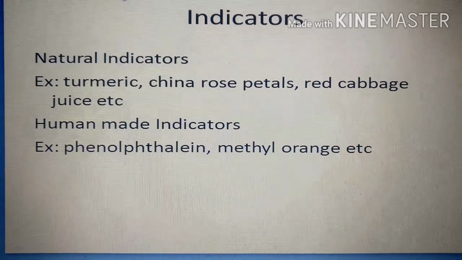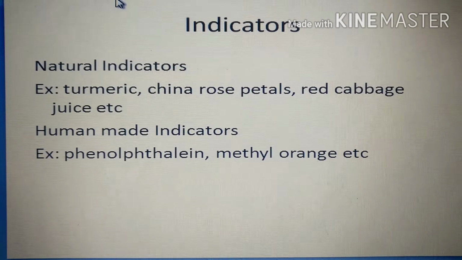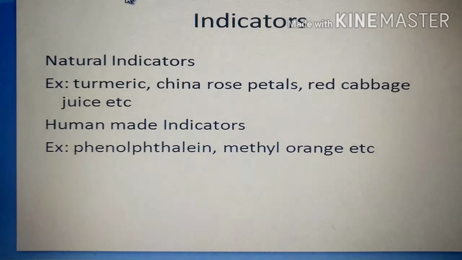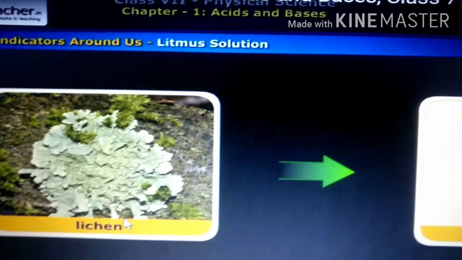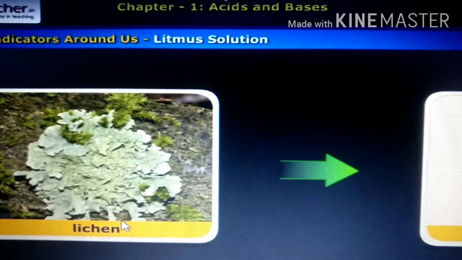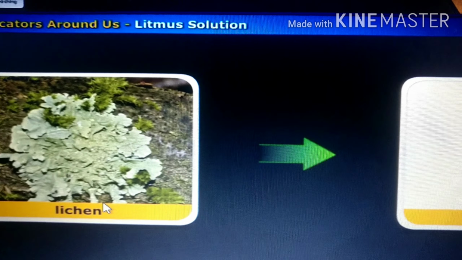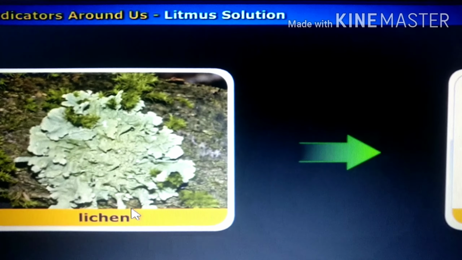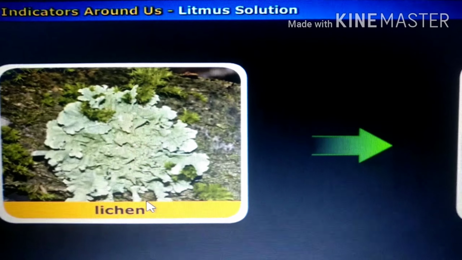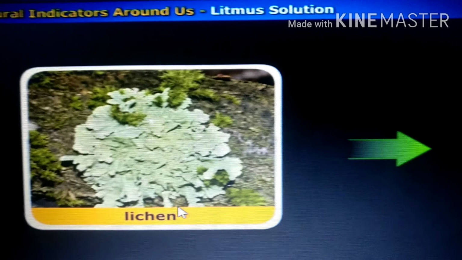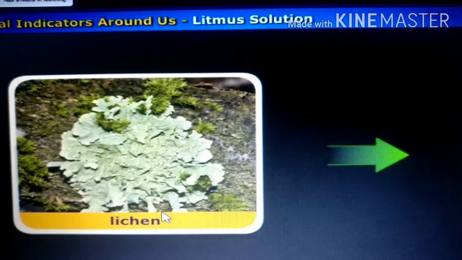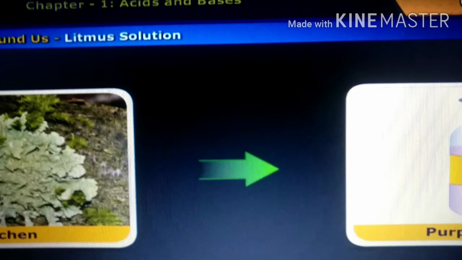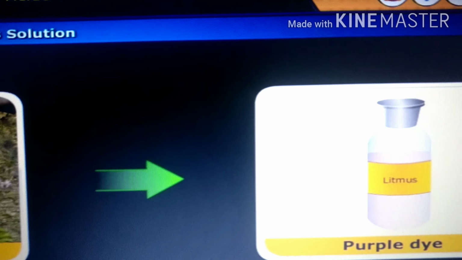Now let us talk about natural indicators, first litmus. Let us first talk about the most commonly used natural indicator, litmus paper. Do you know, children, where we get this litmus solution? We get it from lichens. It is extracted from lichen plants, which belong to the division Thallophyta. The color of this solution in distilled water is purple. This solution is called litmus solution.